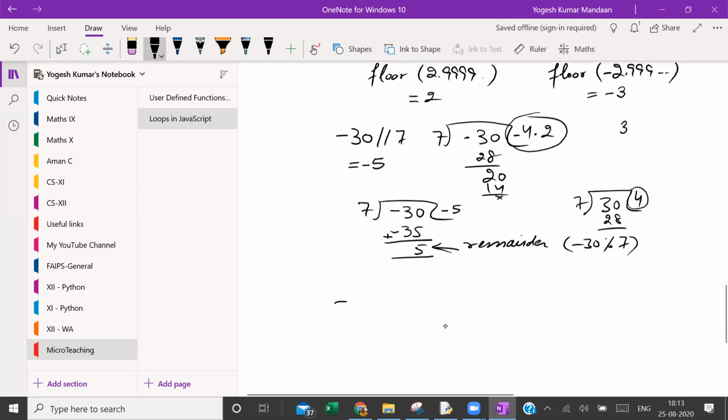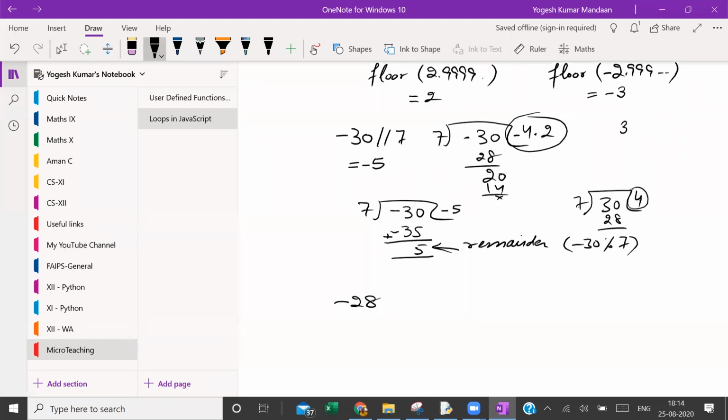Then, sir, we can directly do this method. That's 7 divided by minus 30, and you do 35. No, where did I do 35? This 35 is there because 7 5s are 35.